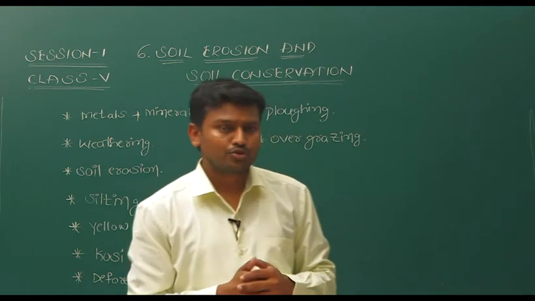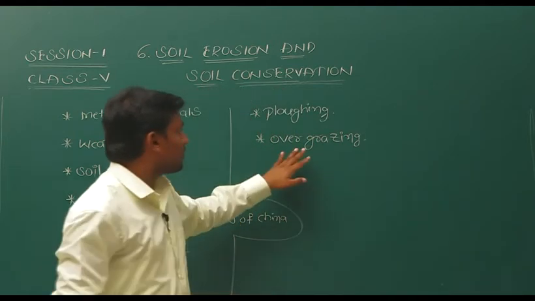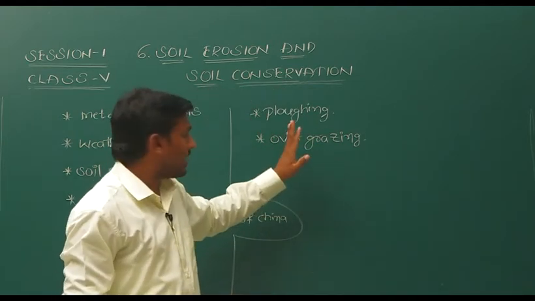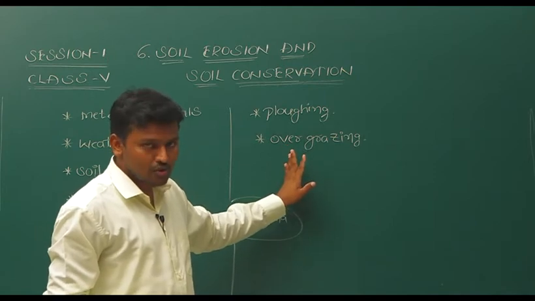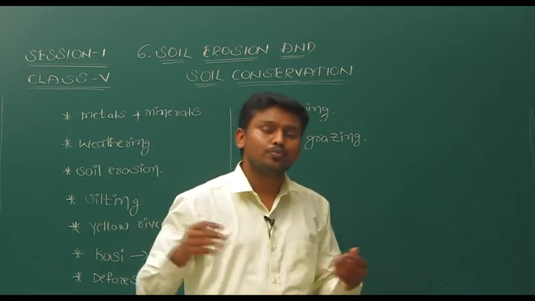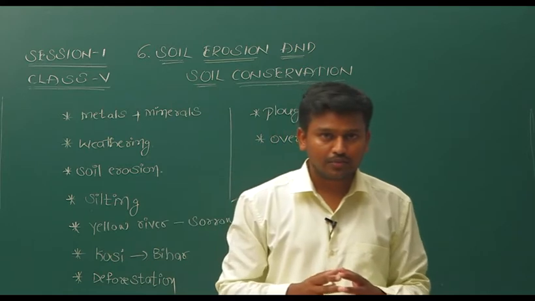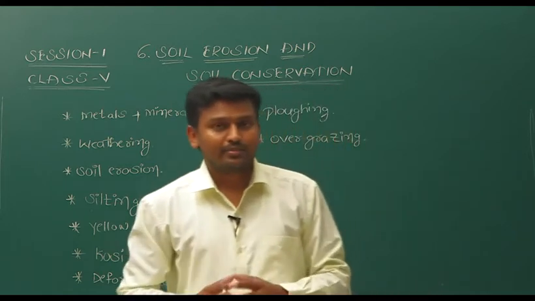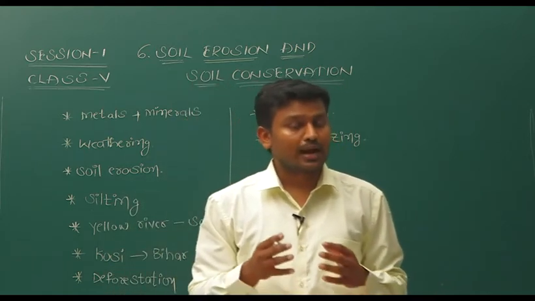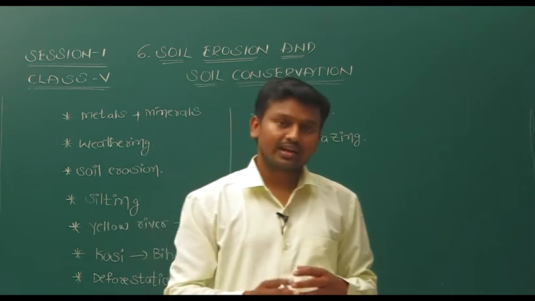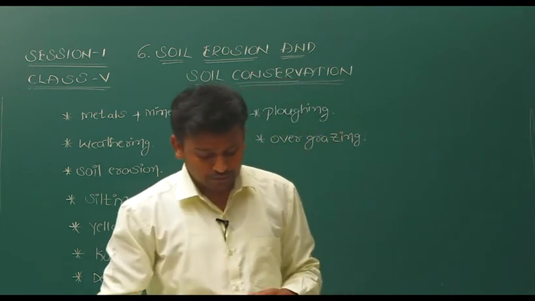More land should be converted into green pasture lands for the animals to graze. So what do we have to do to overcome overgrazing, which is responsible for soil erosion? We have to plant as many plants as possible. With that, though animals eat these soft plants and grass, we can still control soil erosion.